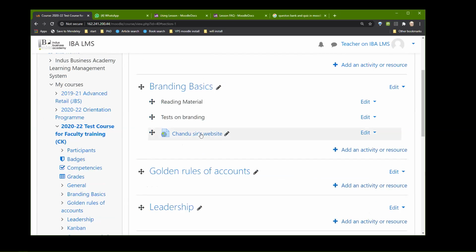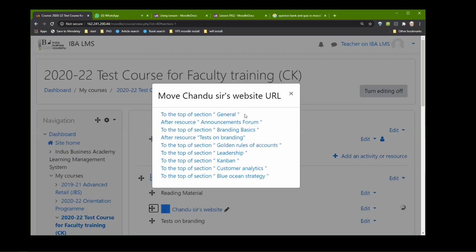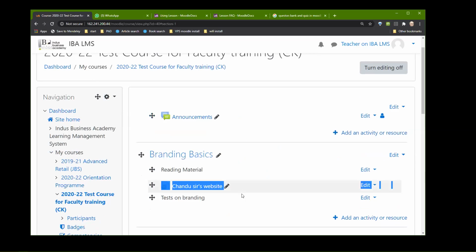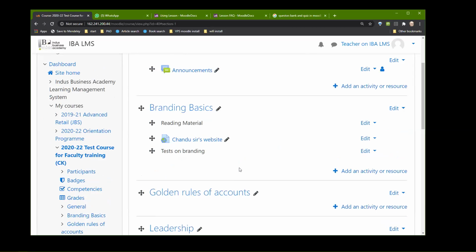All right. So you can see this URL and I can move it here. I can even, I think, move it into various places that I want to move it. Okay. So anyway, I have put it out here. All reading material can be put out here. All tests can be put out here. Are you understanding this? Yes.